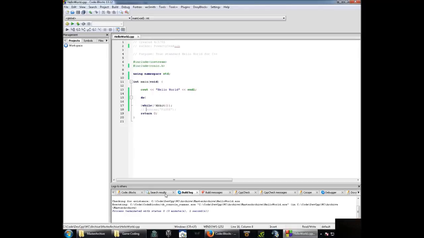So that's it. Hopefully you get yours going. Hopefully this has helped. I don't know what more to say. It's both applications, the MinGW and Code::Blocks, straightforward, very useful, and amazing.